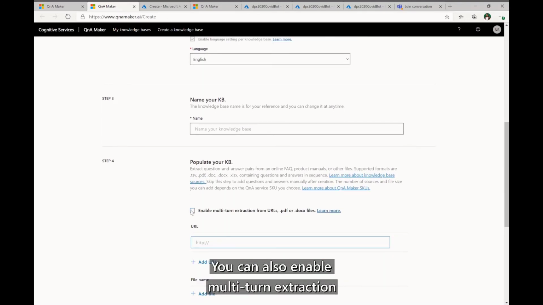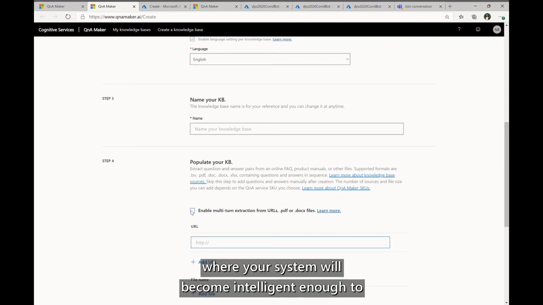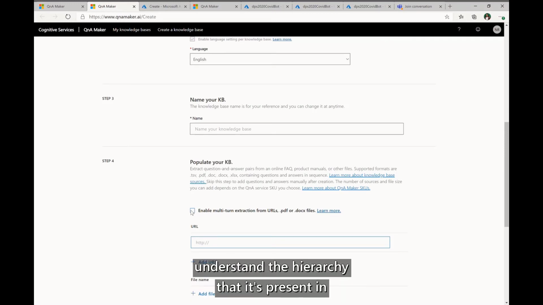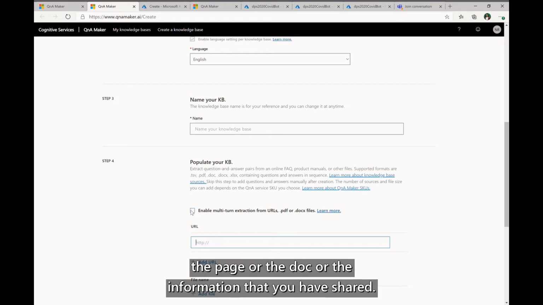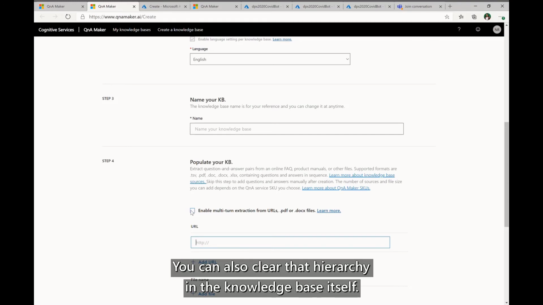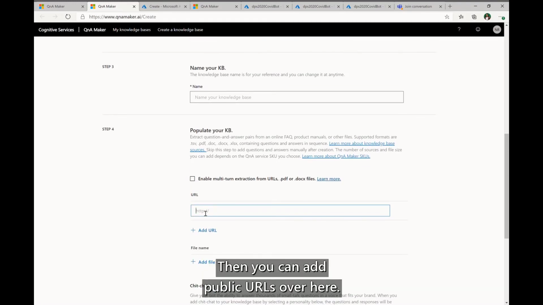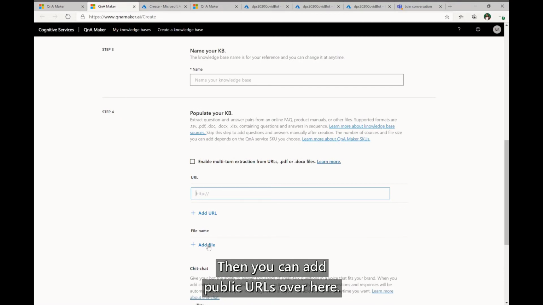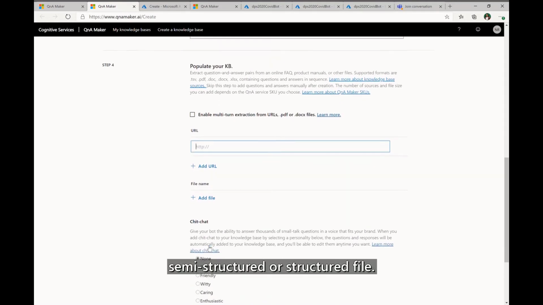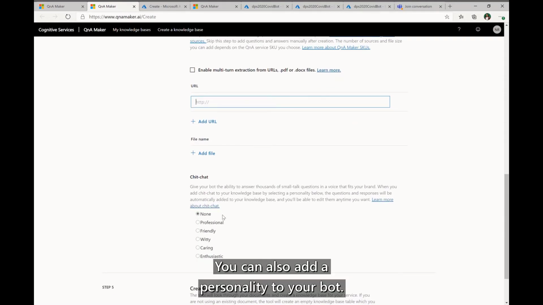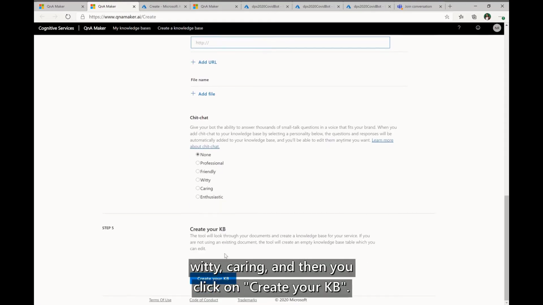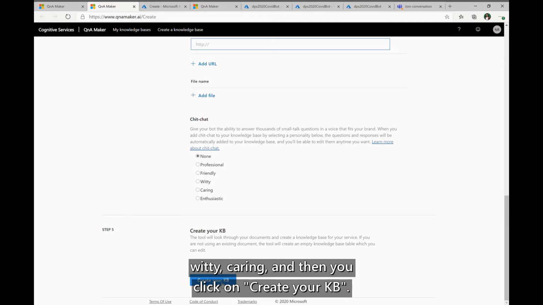You can also enable multi-turn extraction, where your system will become intelligent enough to understand the hierarchy if it's present in the page or the doc or the information that you have shared. You can also create that hierarchy in the knowledge base itself. Then you can add public URLs over here. You can also add a file, semi-structured or structured. You can also add a personality to your bot, like professional, friendly, witty, caring, and then you click on create your KB.